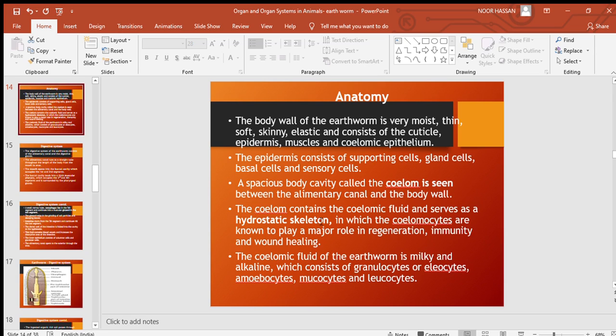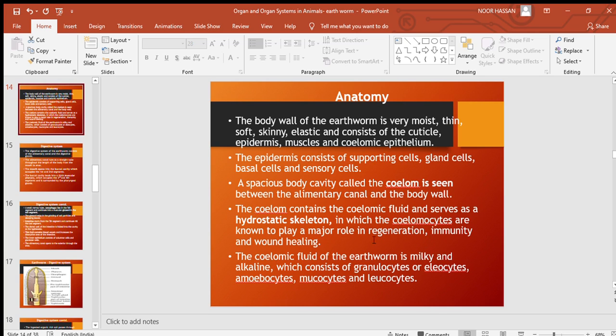Being an invertebrate, this coelomic fluid serves as a hydrostatic skeleton. The body cavity or coelom consists of coelomic fluid, and in this it has coelomocytes, which are known to play a major role in regeneration, immunity, and wound healing. Coelomocytes are very important to help in regeneration, that is, to redevelop the parts